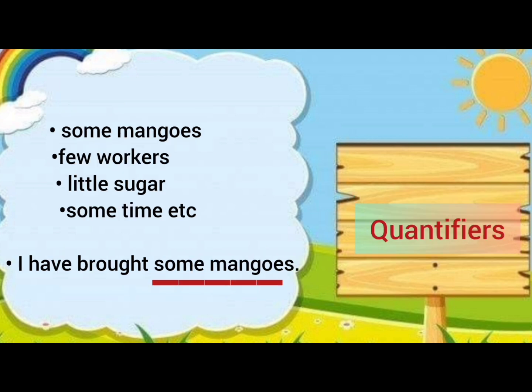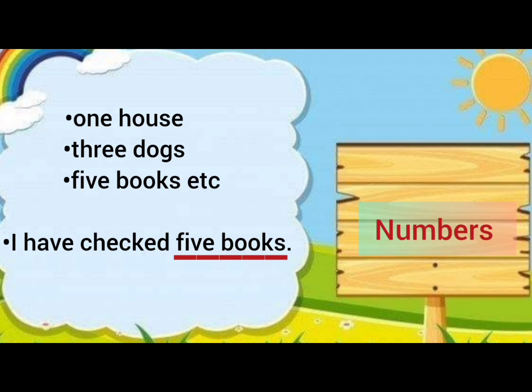Quantifiers are also the helpers of noun phrases. For example, some mangoes, few workers, little sugar, some time, etc. I have brought some mangoes. And last but not the least, numbers are also used to make noun phrases. One house, three dogs, five books, etc. I have checked five books. So five books here is a noun phrase.